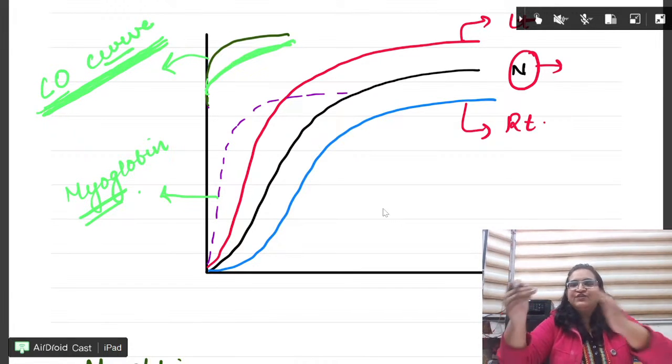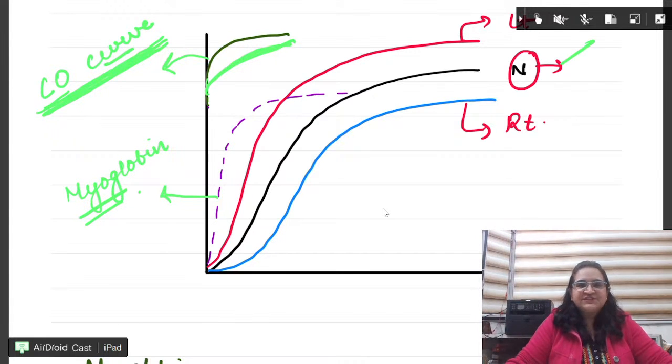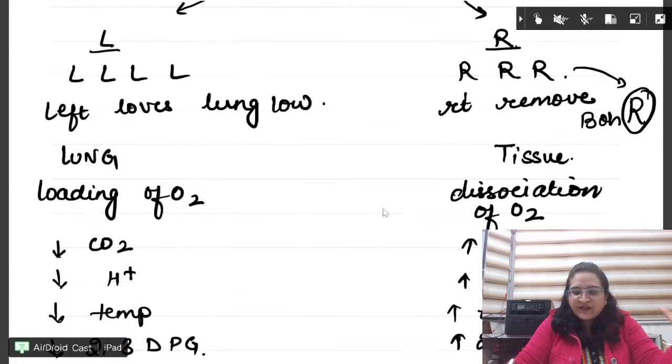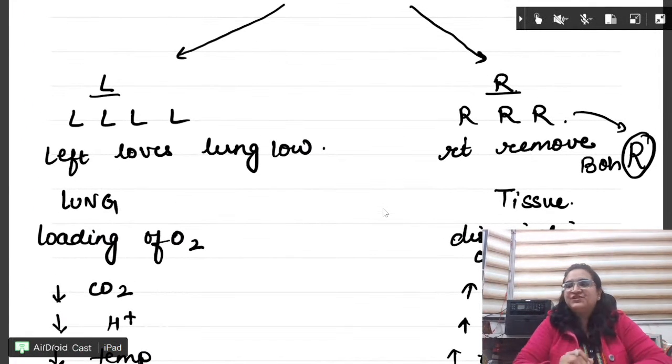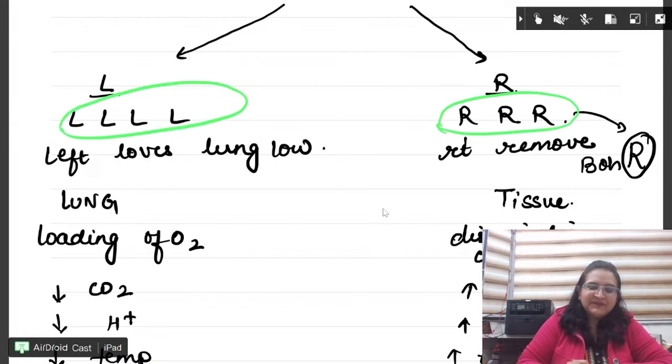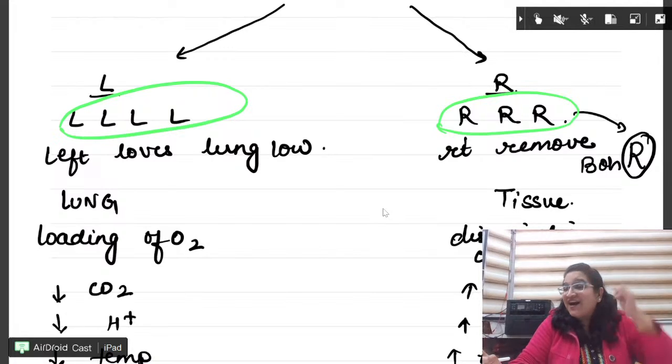Done beta? Right shift, left shift, normal curve, sigmoid curve. And two more curves, myoglobin and carbon monoxide curve. Fine? Done? Yaad ho gaya? Now, what causes the left and the right shift? Please beta, say with me everyone. You have to learn. Say RRR.